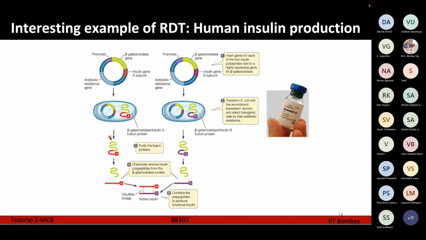At the ends of these recombinant insulin A and insulin B proteins, there is a certain extra part, which is the beta galactosidase gene portion. We want to get rid of that. So we use a certain restriction enzyme which is going to cleave off this extra part which we don't want. And then we join together the insulin A and insulin B strands with the help of disulfide bridges to get the complete human insulin. So in this way, we generate the human insulin using a bacterial plasmid vector.